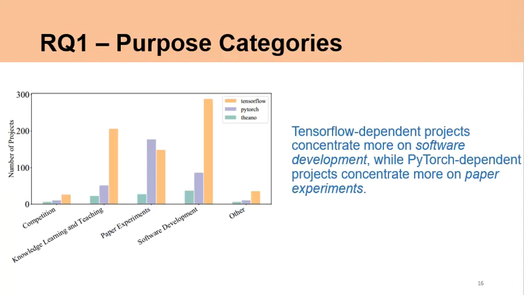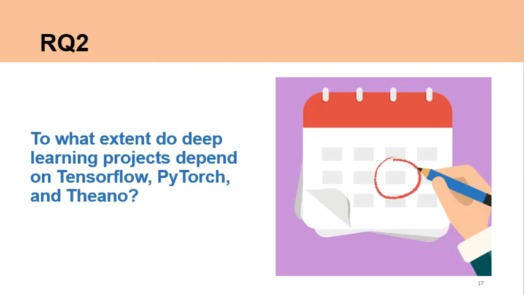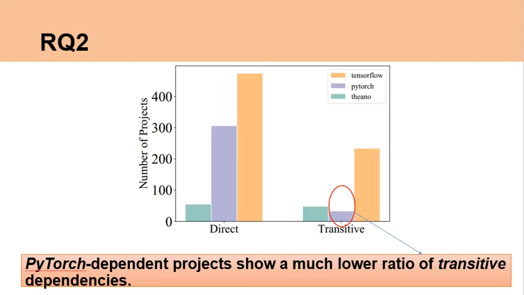This is the distribution of purpose categories. We notice that TensorFlow-dependent projects concentrate more on software development, while PyTorch-dependent projects concentrate more on paper experiments. This finding is in line with the previous study that TensorFlow does well in industrial production capabilities, while PyTorch deeply plots the research community. After that, we display the findings for RQ2.